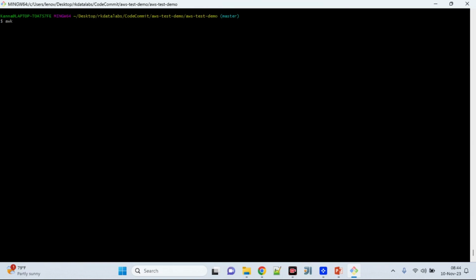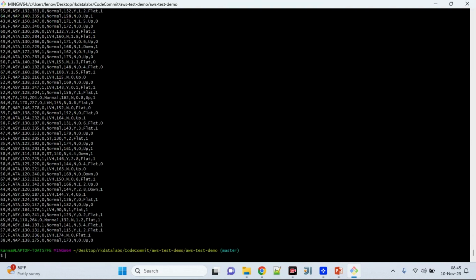If I want to print all the data using the awk command, what should I do? Using awk with simple single quotes. This pattern will be followed across all the commands in our upcoming sessions. So this is the pattern: awk followed by single quotes, inside that there are braces, and inside that there is a print command. If you want to print all the extracted data, you put it like this. $0 represents all the fields, $1 represents the first field, $2 the second field, likewise, etc.